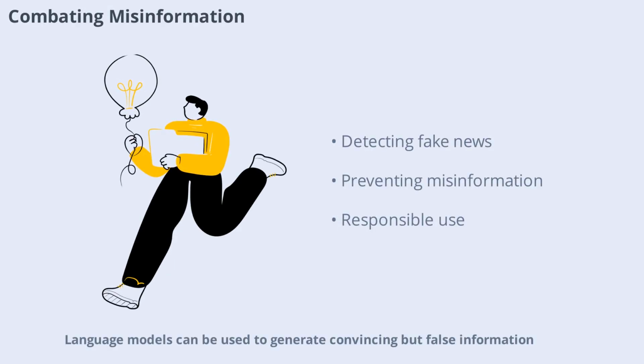Language models can be used to generate convincing but false information. Combating misinformation is a growing challenge, requiring careful monitoring and the development of tools to detect and prevent the spread of fake news. Responsible use and oversight are essential to ensure that language models are used for good.